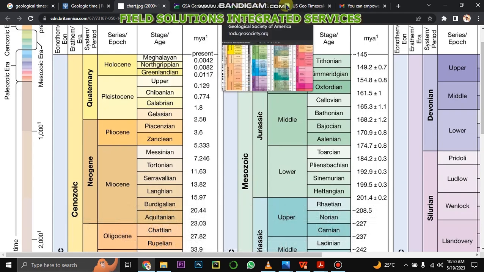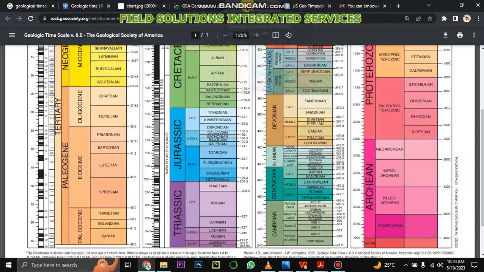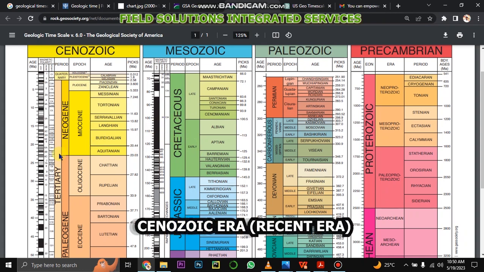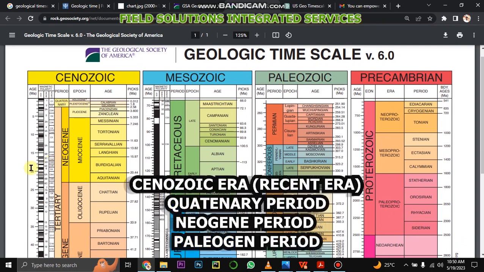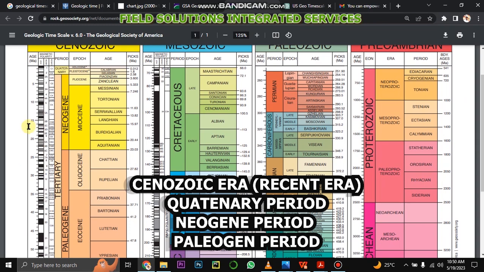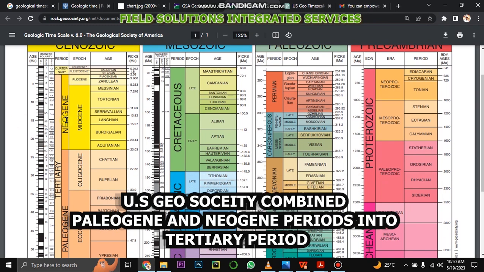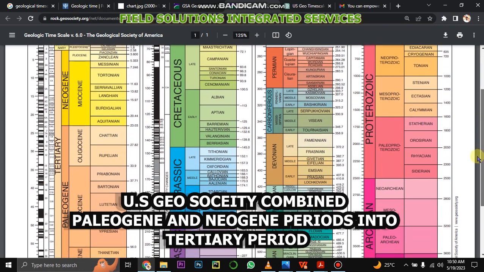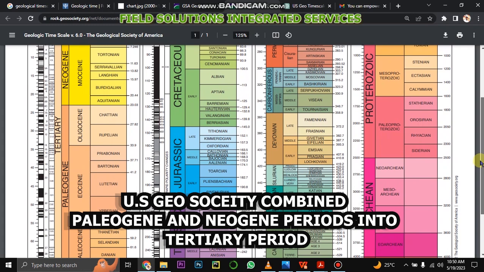Now, moving ahead, we have the classifications of the Cenozoic era. The Cenozoic era is divided into the Quaternary period, Paleogene period, and Neogene period, where the Paleogene and Neogene can be combined into the Tertiary period. So for the US Geological Society, they classified the Paleogene and Neogene under Tertiary.